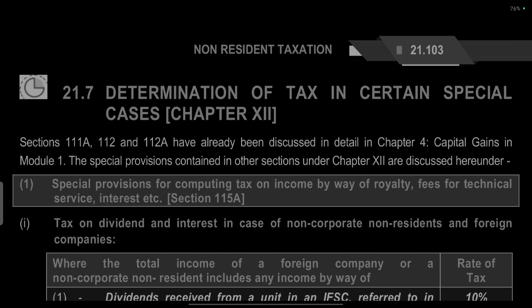So, determination of tax in certain special cases: Section 115A, Section 112, and Section 112A have already been discussed in detail in Chapter 4, Capital Gains, in Module 1. The special provisions contained in other sections under Chapter 12 are discussed thereafter.